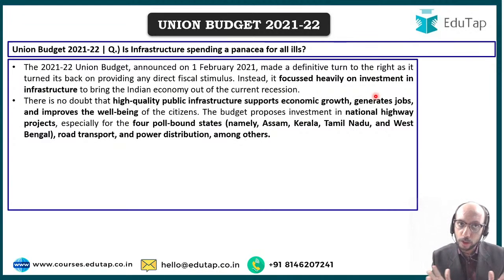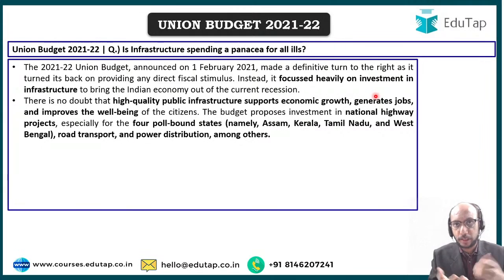There is no doubt that high quality public infrastructure will be helpful to promote economic growth, to generate jobs, to improve the well-being of the citizens. There is no doubt about that, right? But the fact of the matter also is that we have provided funds for national highway projects, especially in those states which are going to have elections very soon, right?